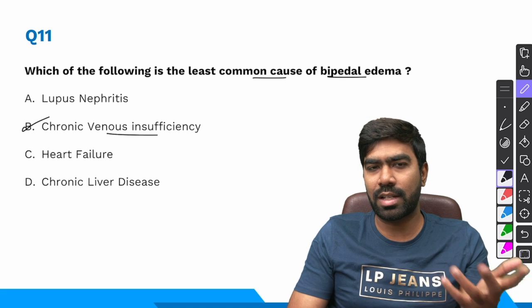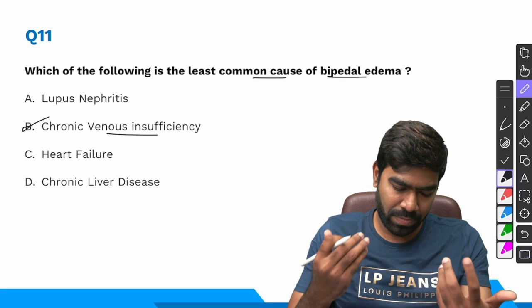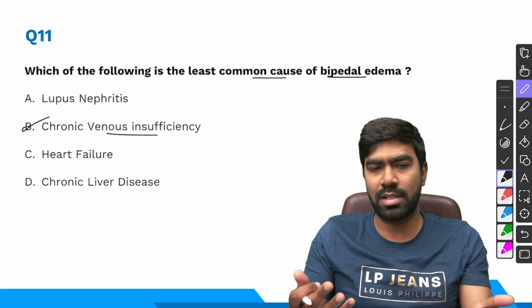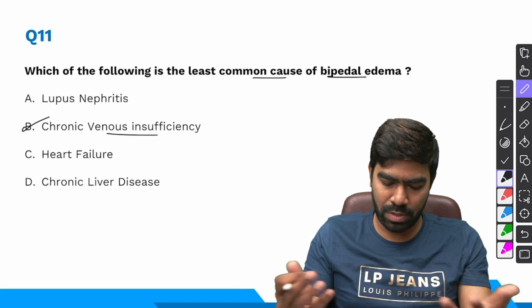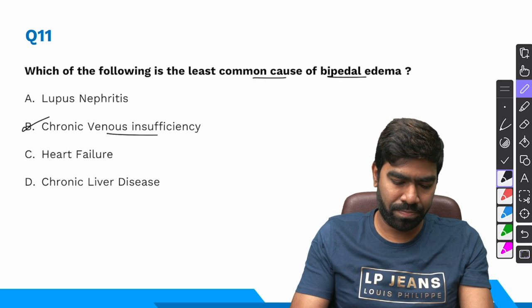So lupus nephritis, yes, it's a kidney problem. It produces bilateral edema. And heart failure, again, it's a systemic problem. It's going to produce bipedal edema. Chronic liver disease, again, is going to be a systemic problem. It's going to produce a bipedal edema.